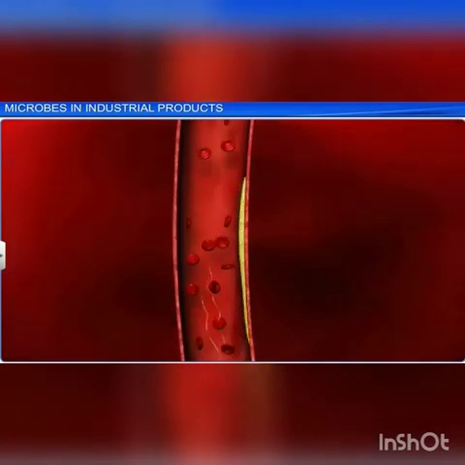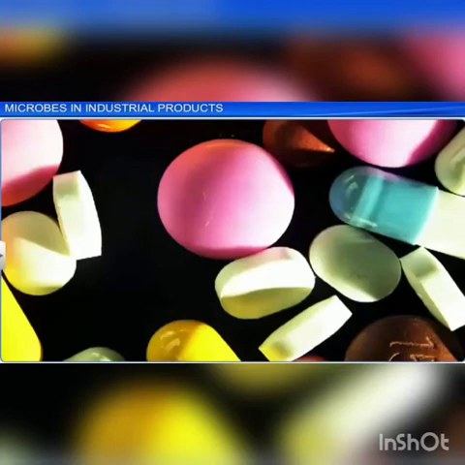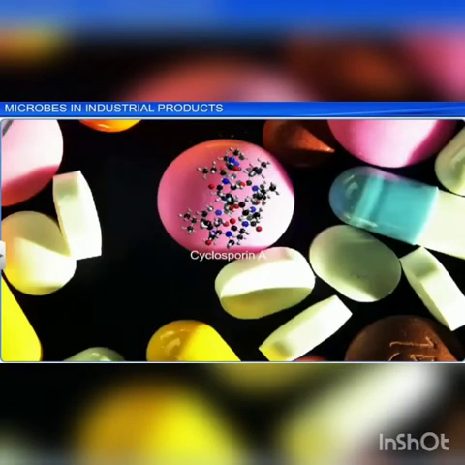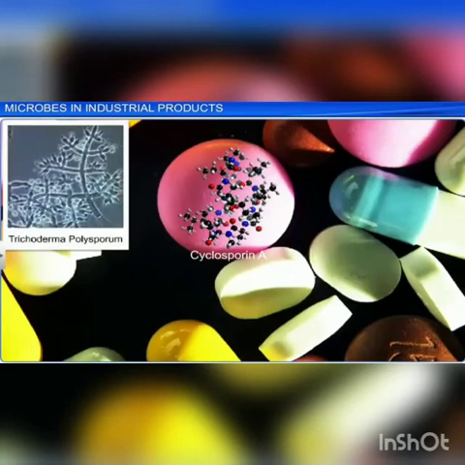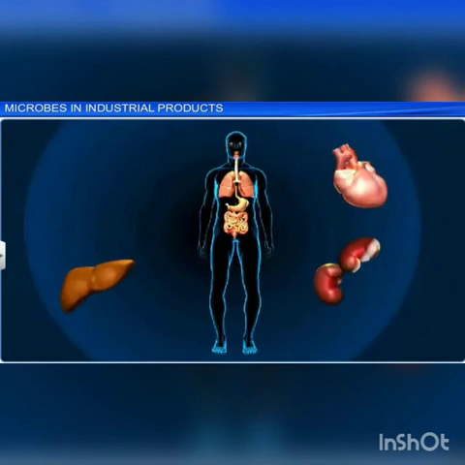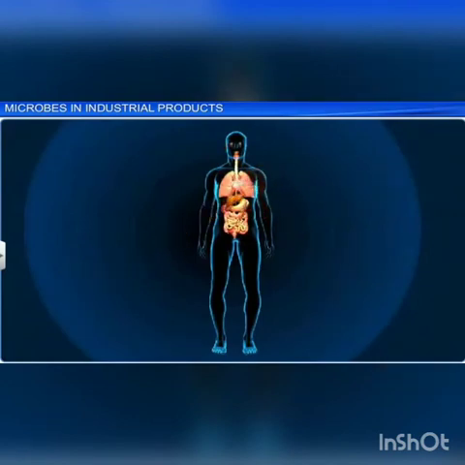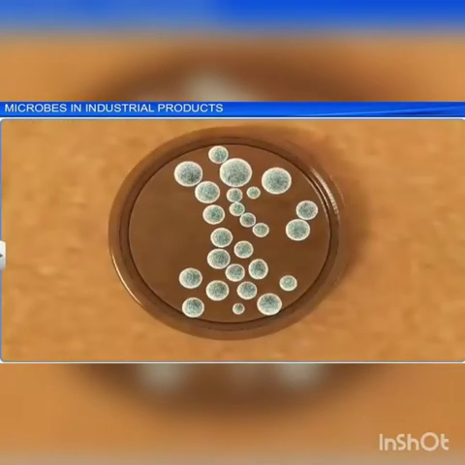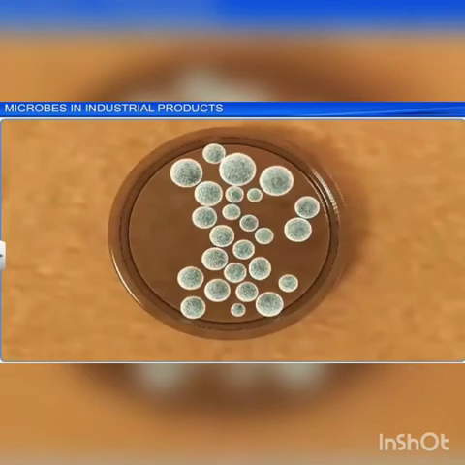Right? Cyclosporin A, an immunosuppressant used in organ transplantation, is produced from the fungus Trichoderma polysporum. Cyclosporin is an immunosuppressant, that means it suppresses the immune system during organ transplantation. It is used for its anti-inflammatory, antifungal and anti-parasitic properties. Anti-inflammatory reduces swelling, and it prevents fungal infection and parasitic infection.